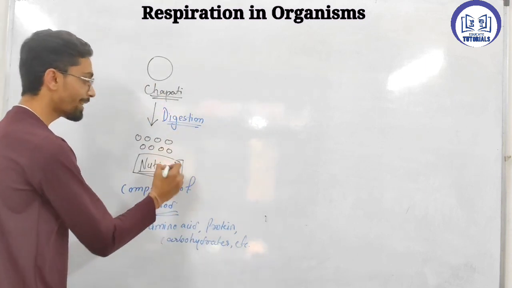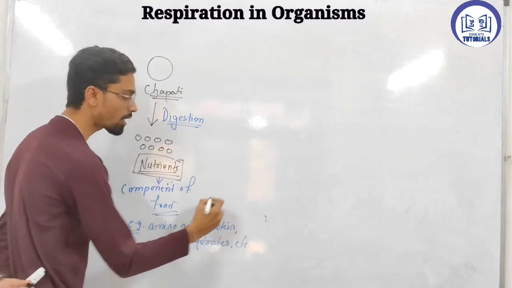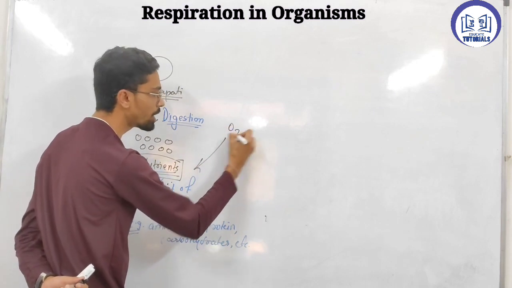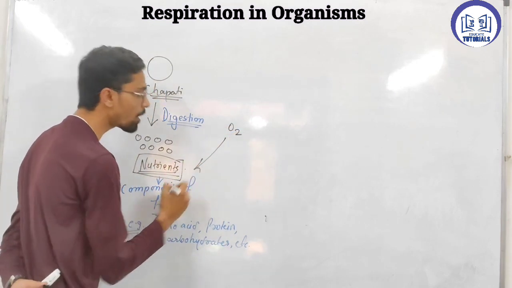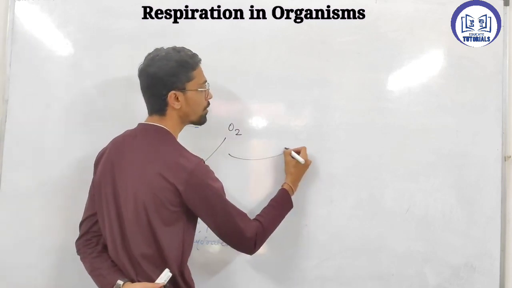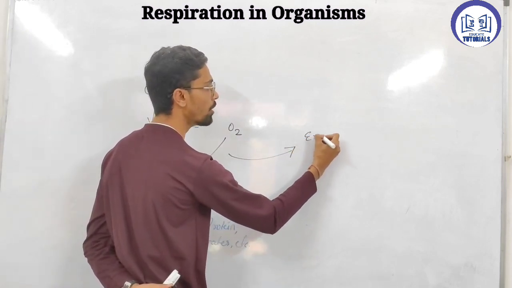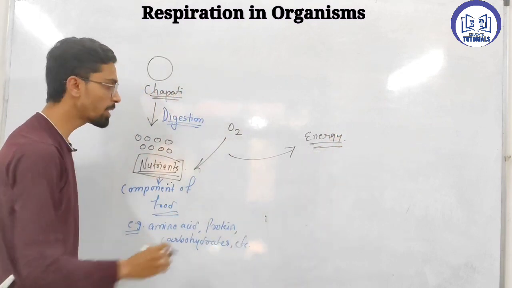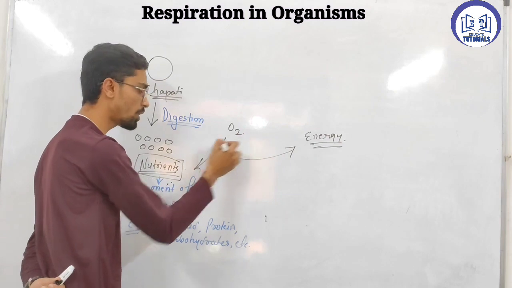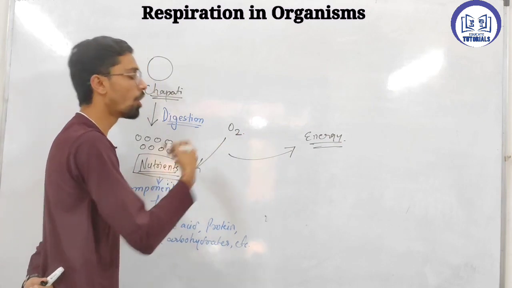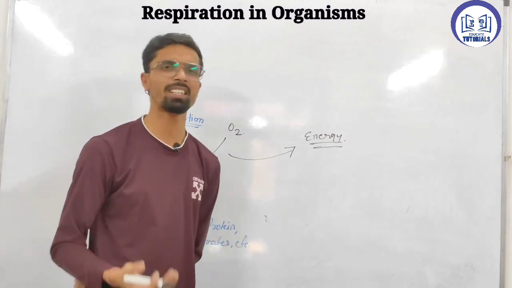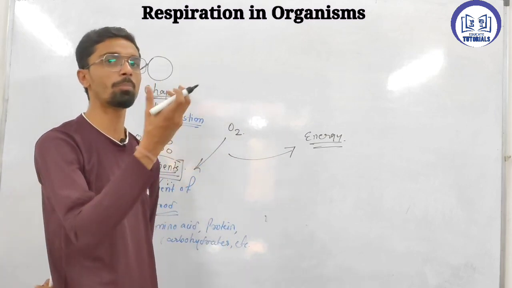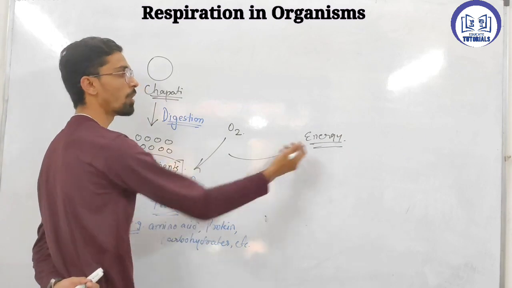Okay, so these nutrients will use oxygen, and using that oxygen, they convert and give you energy. By addition of oxygen, or you can say the oxidation of the nutrient, energy is formed. Just keep in mind that carbohydrate, glucose, are the main form of nutrients for forming energy.